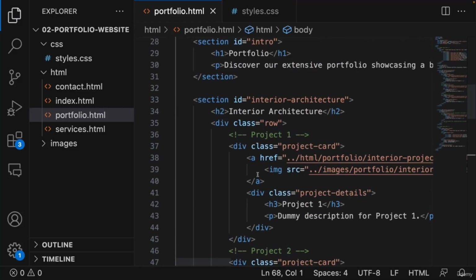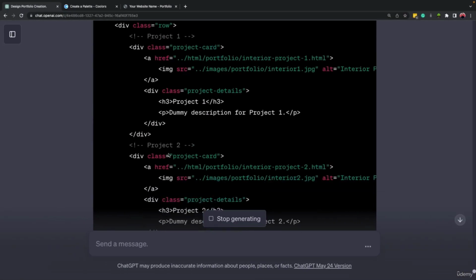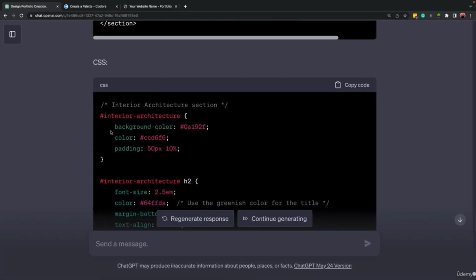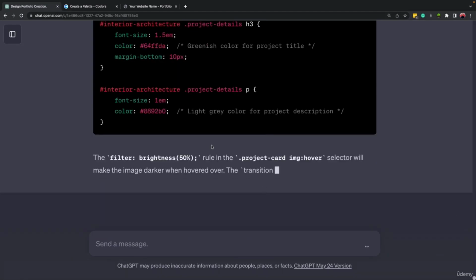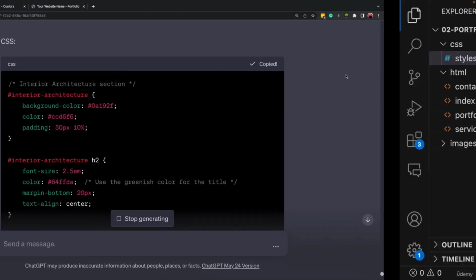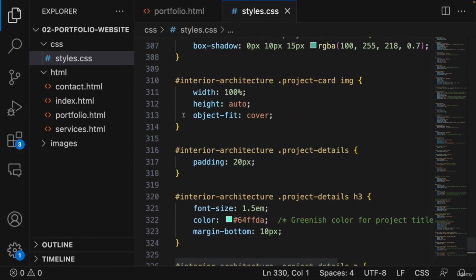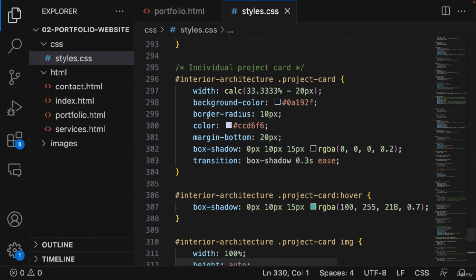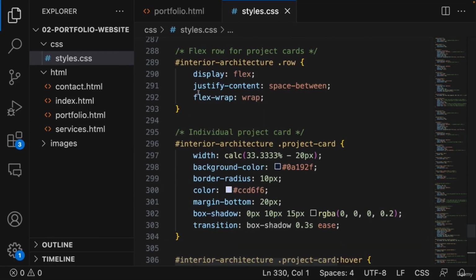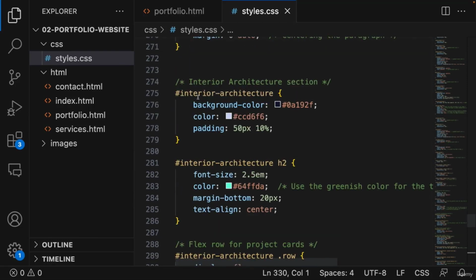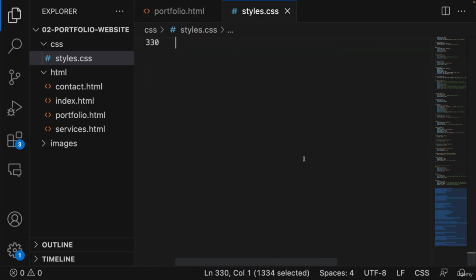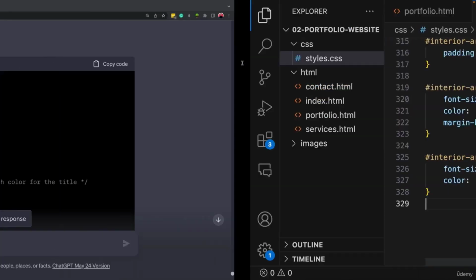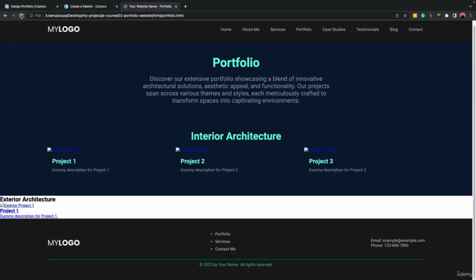Let's save it. Okay, now let's come to style, scroll down, and it starts from the interior architecture section. Okay, it wrote all of it again. Let's click on continue generating, and right, it's complete. Let's copy it, come here, and we have interior architecture. Okay, this starts from, I think, somewhere around here, right? Interior architecture. Let's select all of it, copy and paste it, save, come here, refresh.